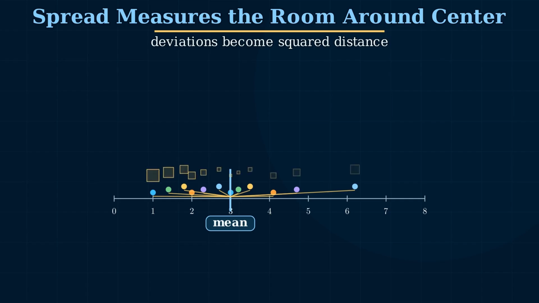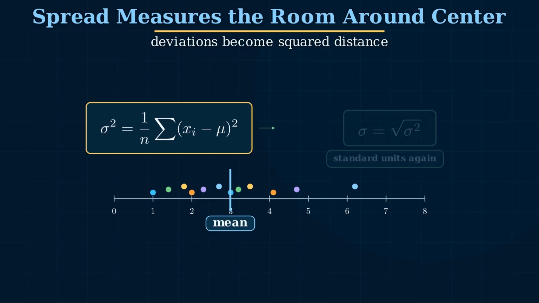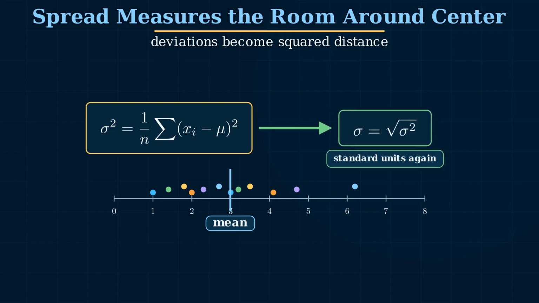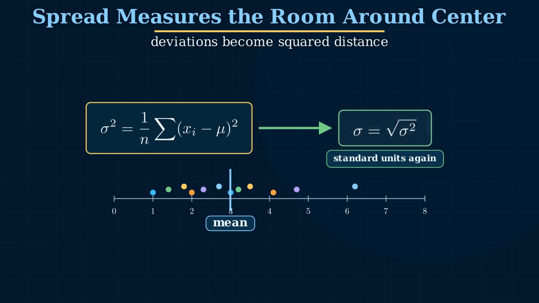So variance squares the deviations first. Variance is the average squared distance from the mean. Sigma squared equals 1 over n times the sum of xi minus mu squared. Then standard deviation takes the square root and brings the result back into the original units. It answers a practical question: how much movement is normal here?